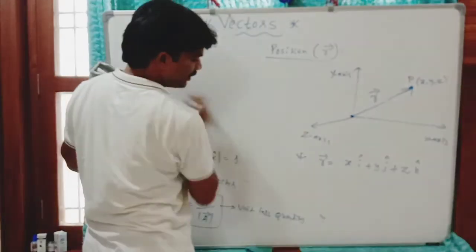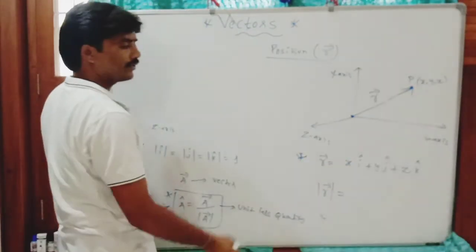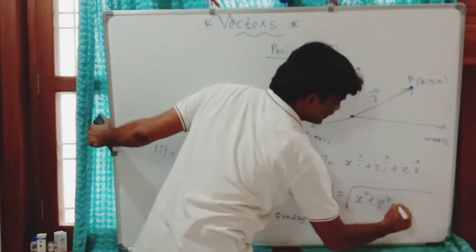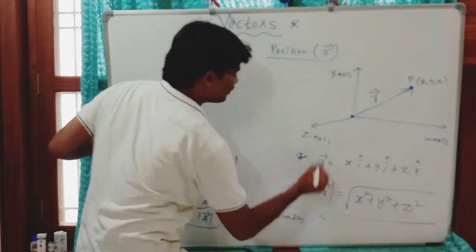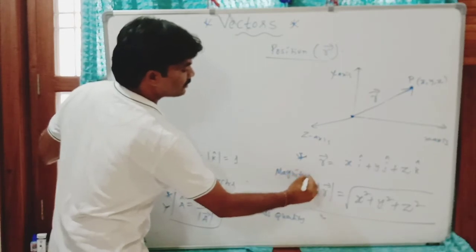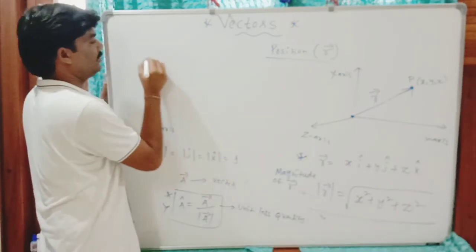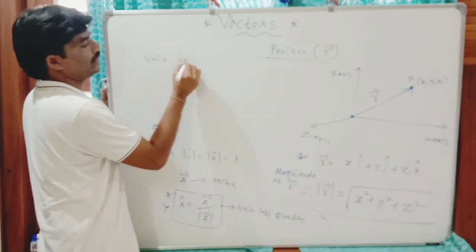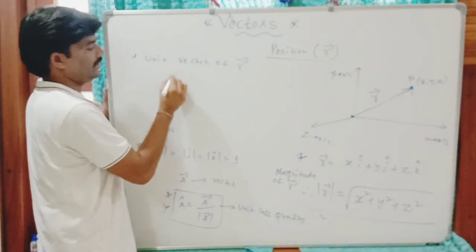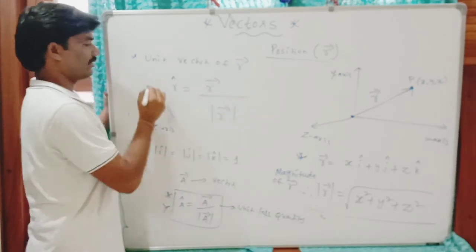Now how do we get its magnitude? The modulus of this r vector, mod of this, is the square root of x square plus y square plus z square. This is the formula for the magnitude of the r vector. Its unit vector: the unit vector of r bar, r cap, is equal to r bar divided by modulus of r.